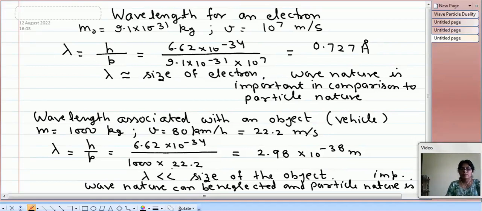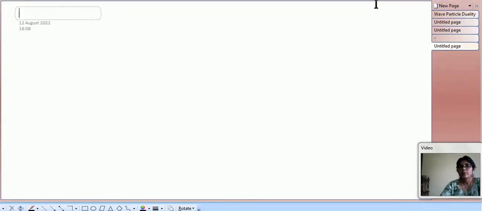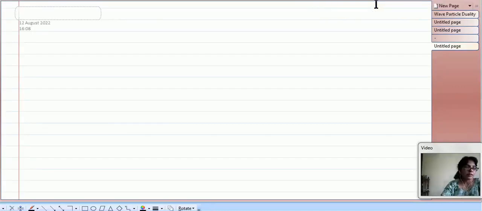Wave nature is important when the size of the wavelength is of the order of the size of the object. If the wavelength is very small in comparison to the size of the object, in such cases we can neglect the wave nature totally and treat only the particle nature of such an object. So now let us go to the next page and another topic.